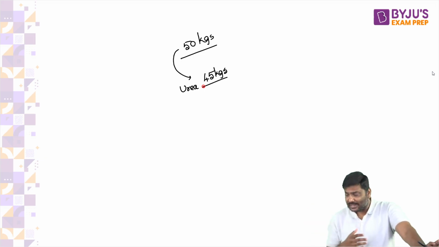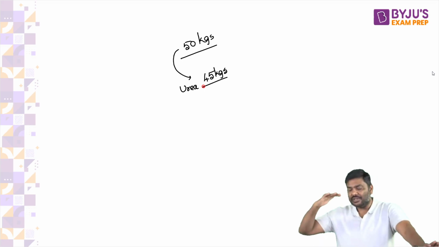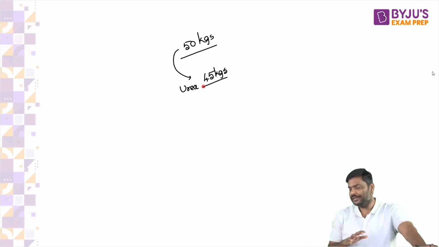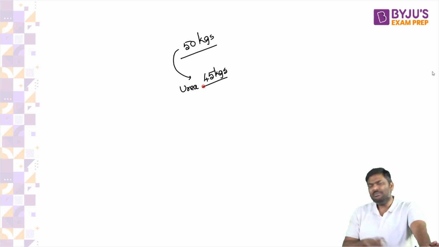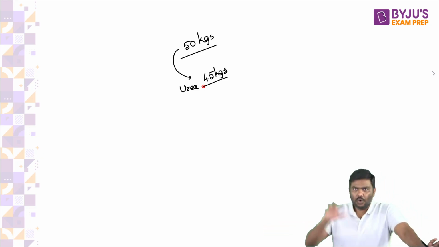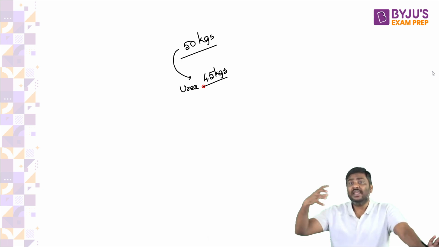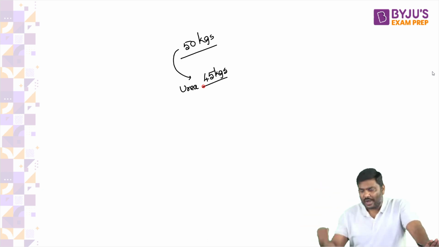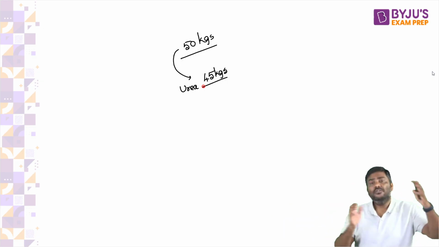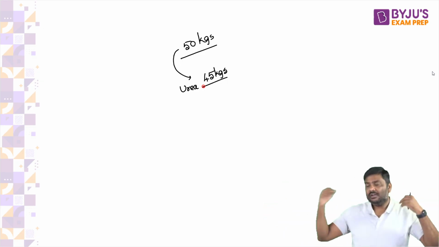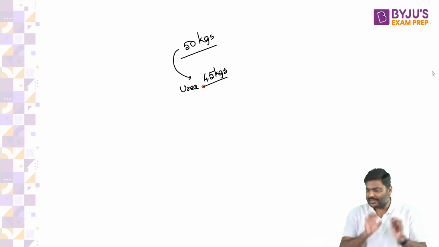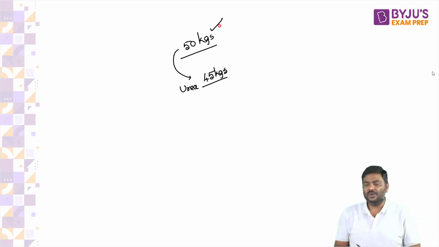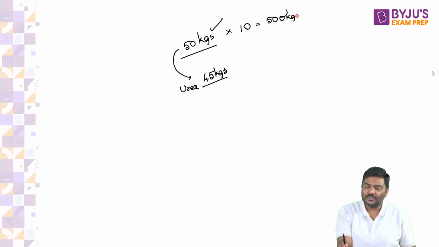Some of you might be thinking, what is the logic behind it? Why, rather than giving 50 kgs, have we reduced it to 45 kgs? There is a particular reason for it. Government of India found that many of the farmers go to the shop and purchase fertilizers in bags. They'll go and ask for 5 bags, 4 bags, 3 bags, 10 bags of urea. Now look at this. If a bag has 50 kgs of urea, and I go to a shop and purchase 10 bags, it simply means I've purchased 500 kgs of urea.